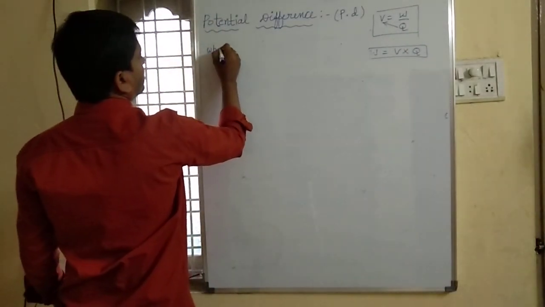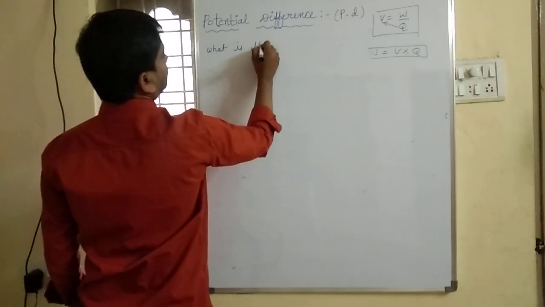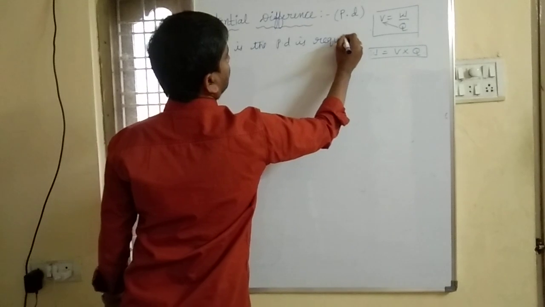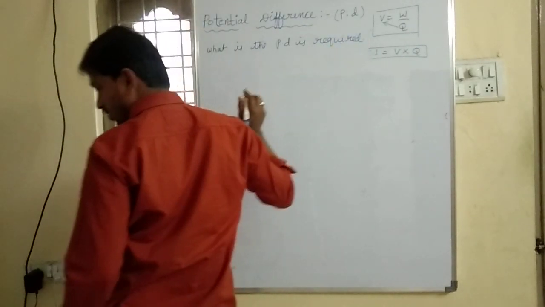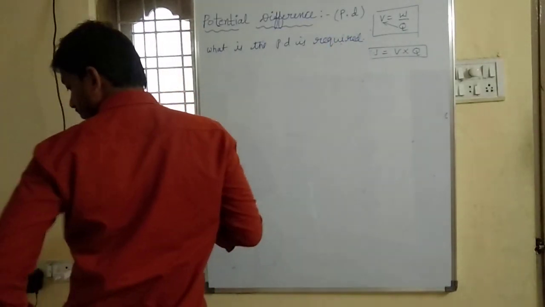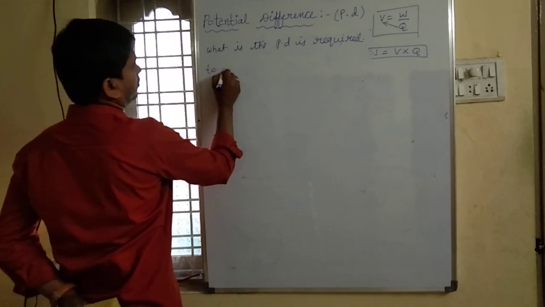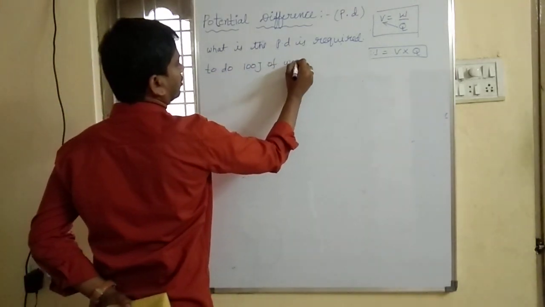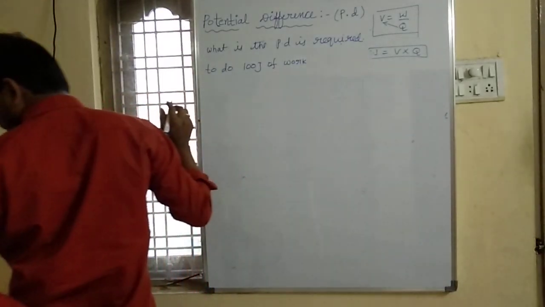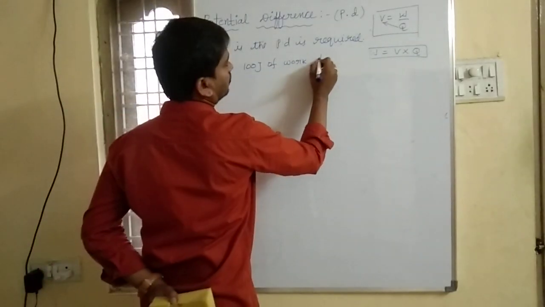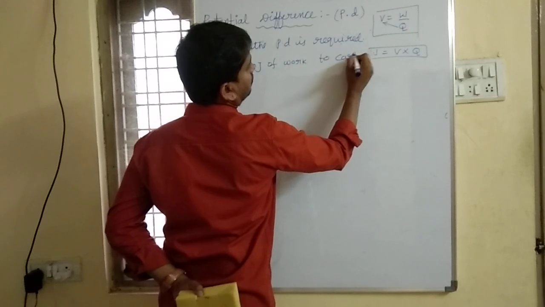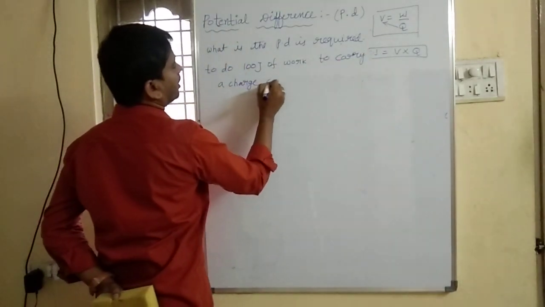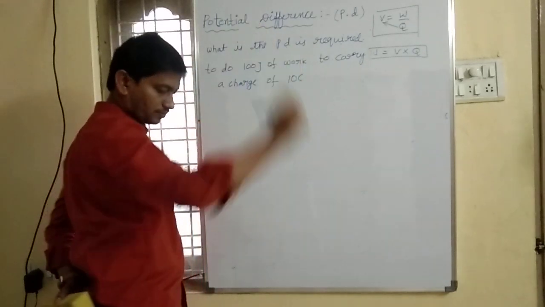What is the potential difference required to do 100 joules of work to carry a charge of 10 coulombs?